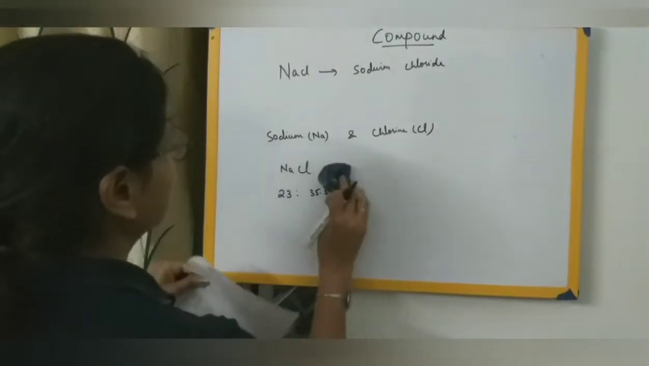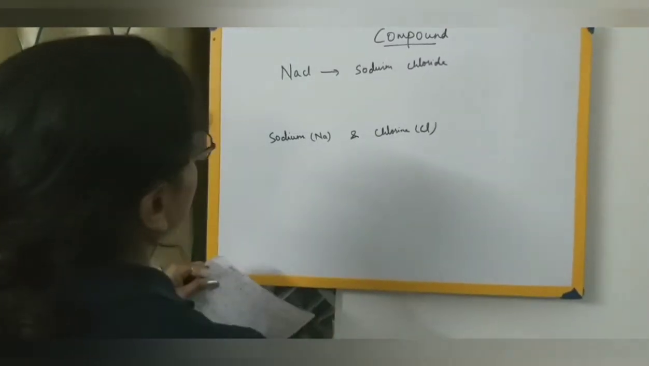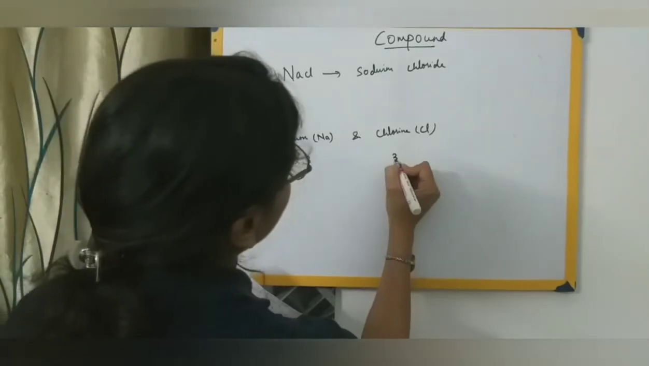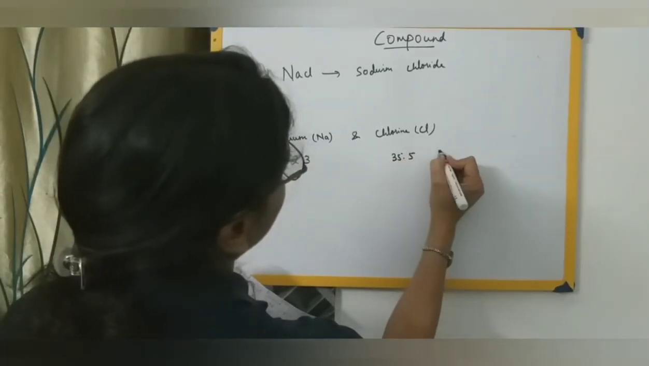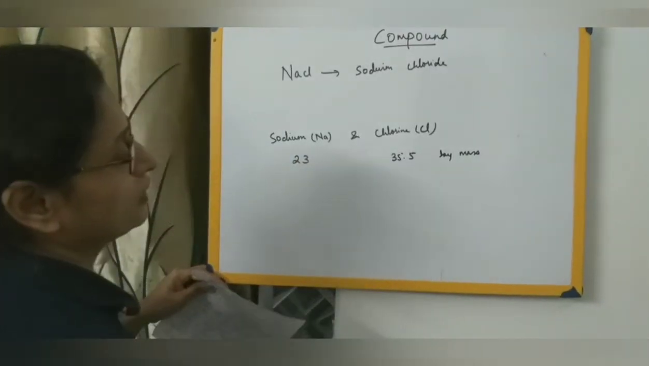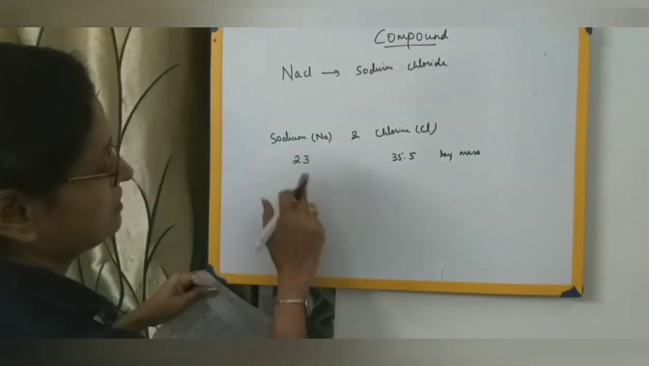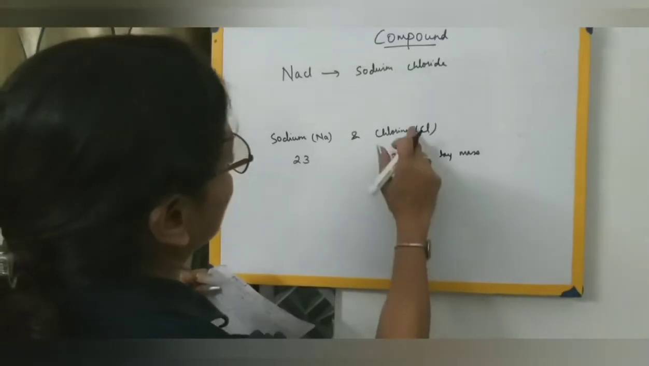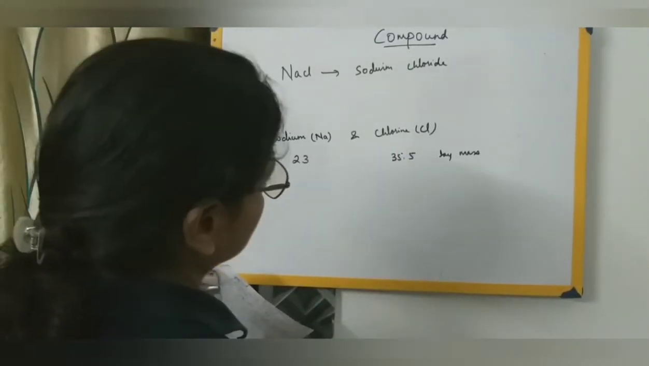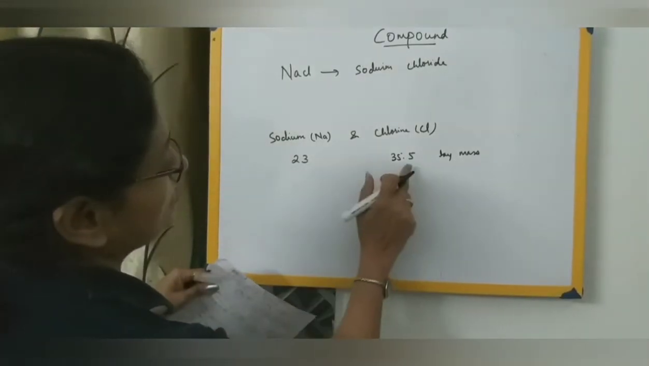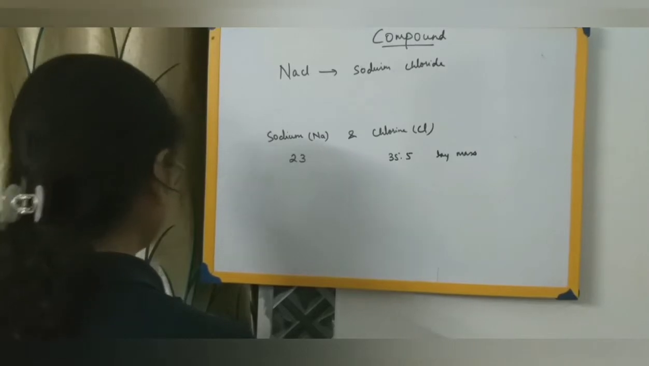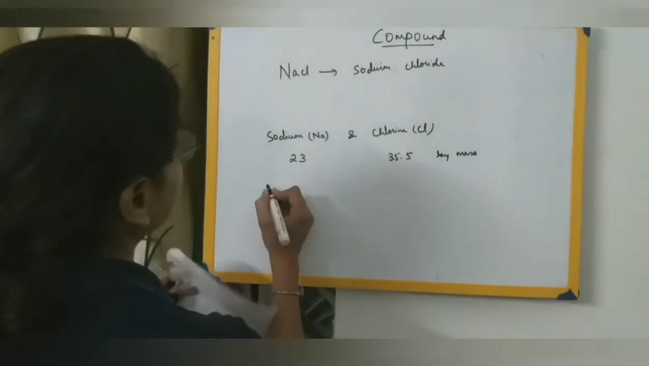So let me write it this way: sodium is 23 and chlorine is 35.5 by mass. There is a fixed amount of sodium and chlorine combining together by mass. The atomic mass of sodium is 23 and chlorine's atomic mass is 35.5. So when they combine together in the ratio 23 to 35.5 by mass, we get the formation of sodium chloride.